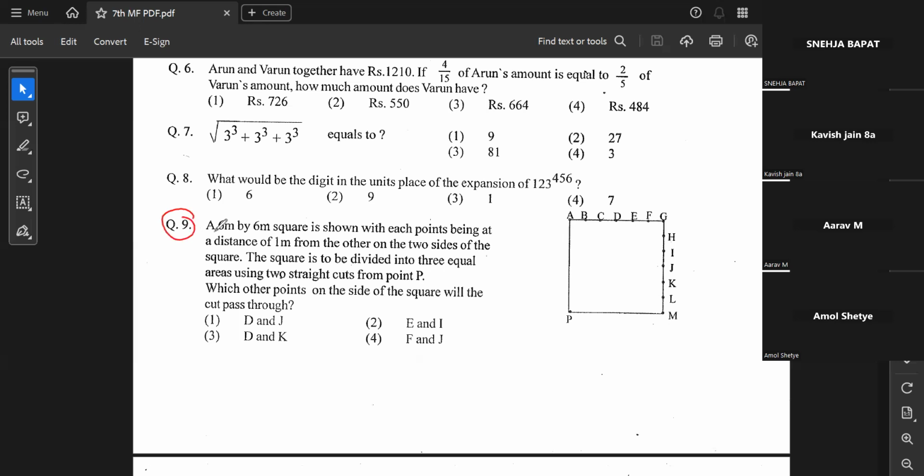A 6 by 6 square is shown, with each point being 1 meter from each other. 1, 2, 3, 4, 5, 6. So it is 6 by 6, and there are two sides of the square. The square is to be divided into 3 equal areas using 2 straight cuts from point P. Point P से 2 cut करना है.